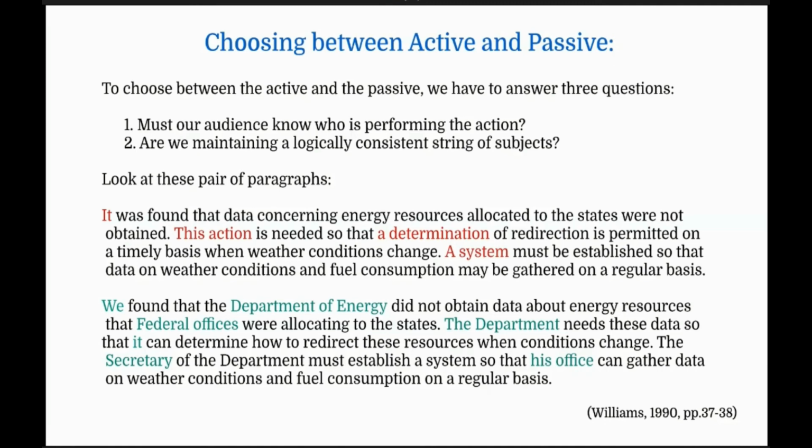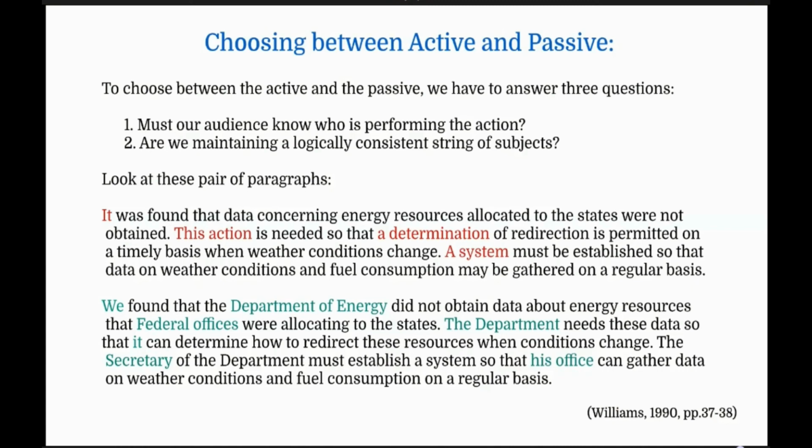Question number 2. Are we maintaining a logically consistent string of subjects? In the first example, the subjects are chosen almost at random. What is the subject of the first sentence? Well, it appears to be "it." Then "this action," then "a determination," then "a system." You see, the subjects are chosen almost at random. Look at the subjects of the second example: we, Department of Energy, federal offices, the department, the secretary, and his office.